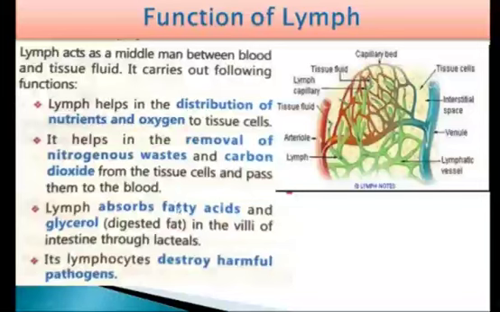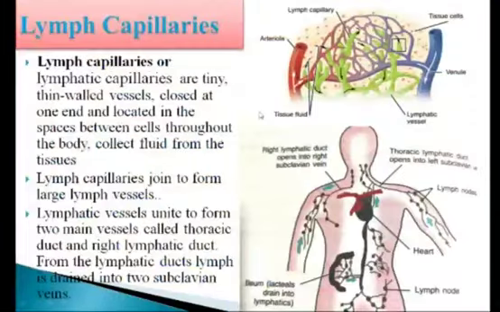Next are lymph capillaries. What are lymph capillaries? Lymph capillaries, or lymphatic capillaries, are tiny, thin-walled vessels closed at one end and located in the spaces between cells throughout the body, and they collect fluid from the tissue. So lymph capillaries are tiny tubes present in the whole body. Here you can see these are the capillaries, but they differ from blood capillaries.